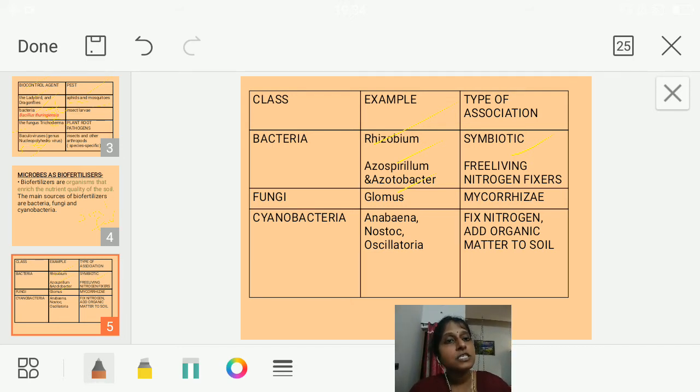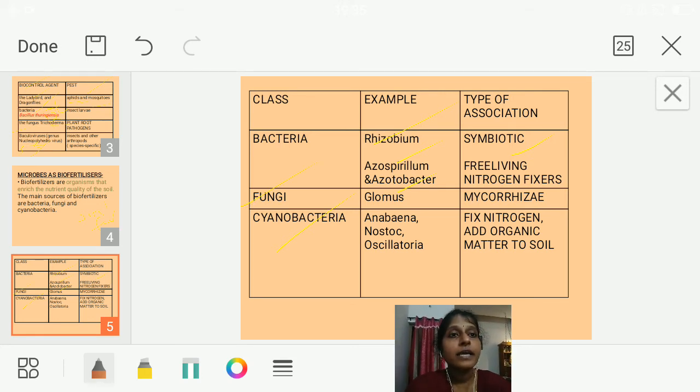The next is cyanobacteria. What are cyanobacteria? They are also called blue green algae. They fix the atmospheric nitrogen into the soil, thereby adding organic matter to the soil. They are photosynthetic in nature, like Nostoc, Anabaena and Oscillatoria. They prepare food, and along with that they also help in fixing the atmospheric nitrogen. So they are adding organic matter to the soil.